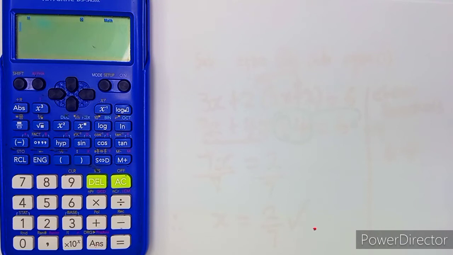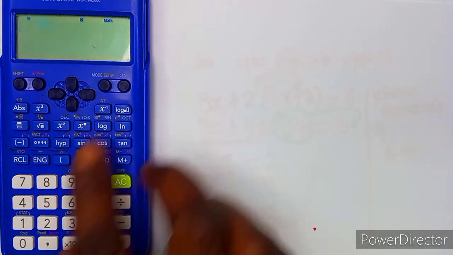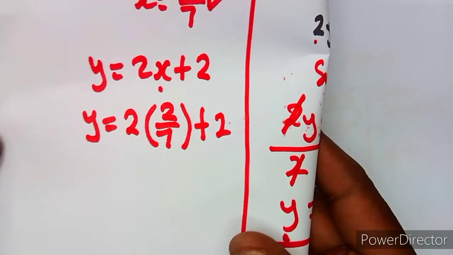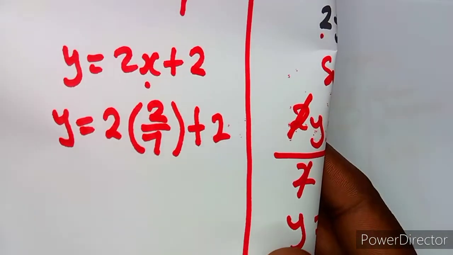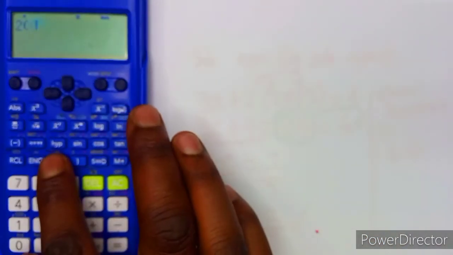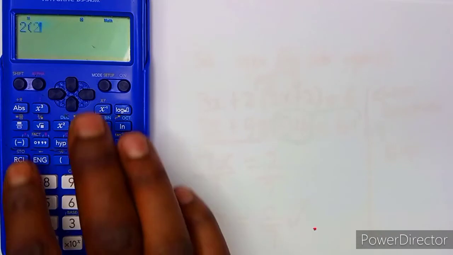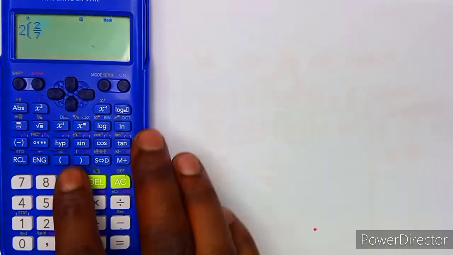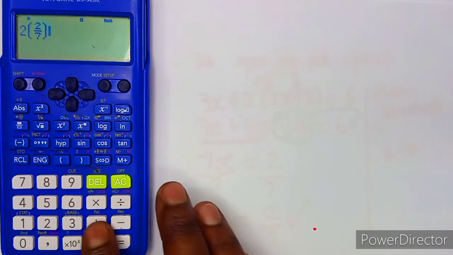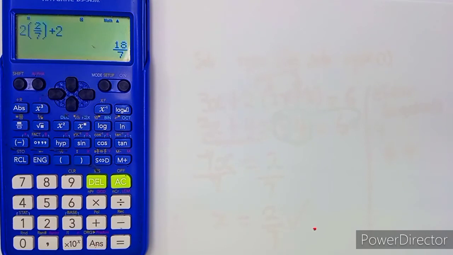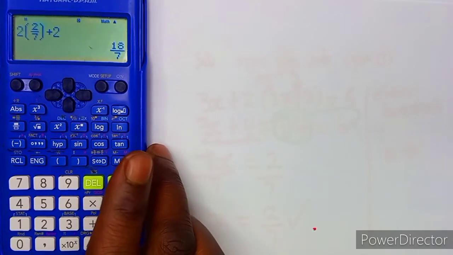So we have got this expression, 2 into, take note, guys, from our expression, 2 over 7, plus 2. So you're going to open bracket there. So it's 2 over 7. Move this aside. Close the bracket. All right. Then plus 2. As you can see, we are going to obtain 18 over 7. That is 18 over 7 there.